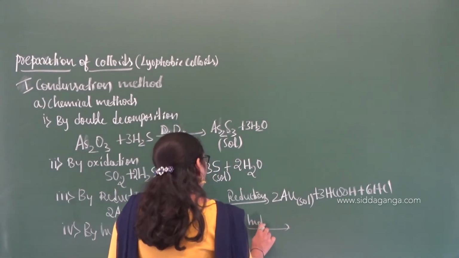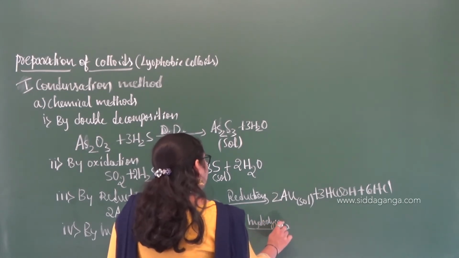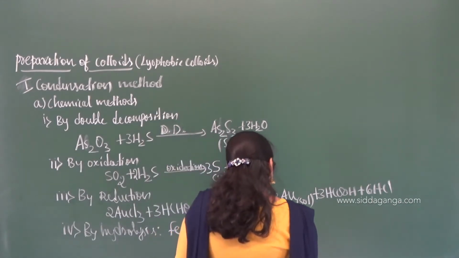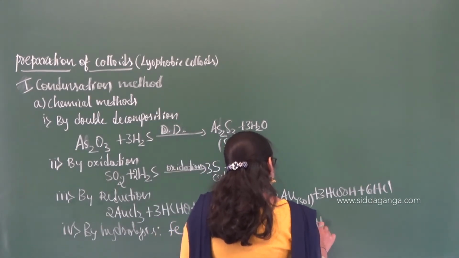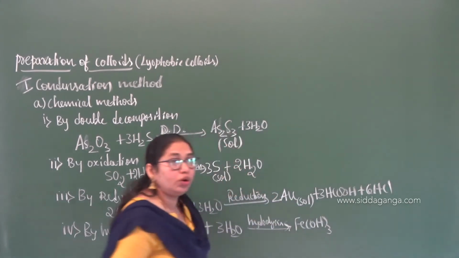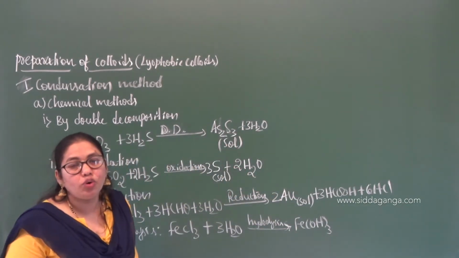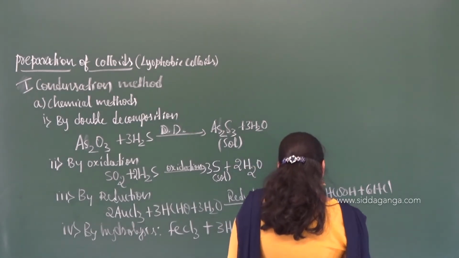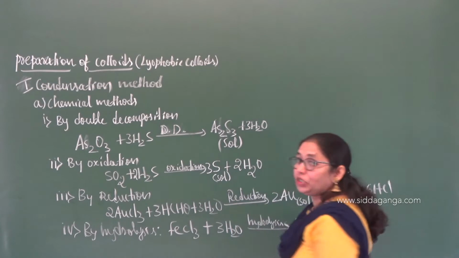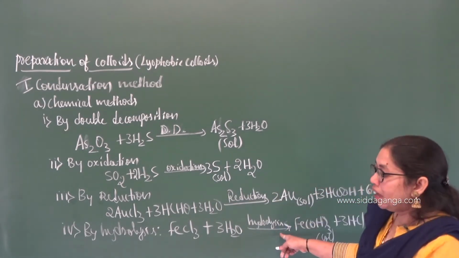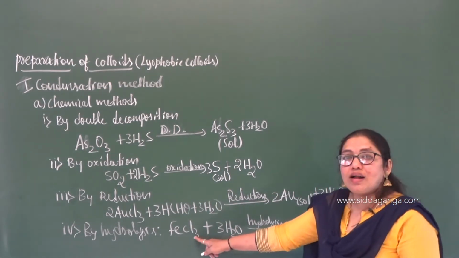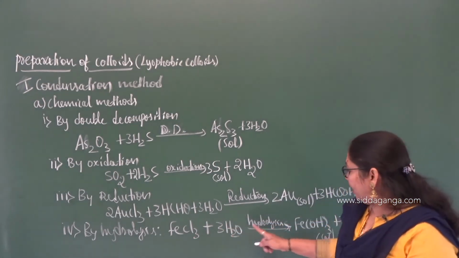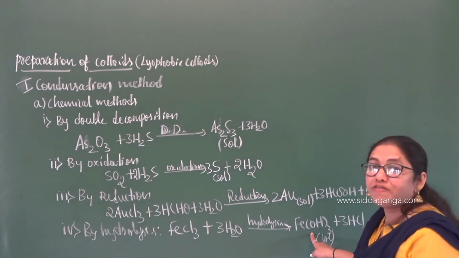it will undergo hydrolysis, leading to the formation of ferric hydroxide sol, Fe(OH)3, plus 3HCl. So what is this? This is nothing but the method of preparation of ferric hydroxide sol. Again, you can see that the salt solution is boiled with water, which leads to hydrolysis and the formation of ferric hydroxide sol.